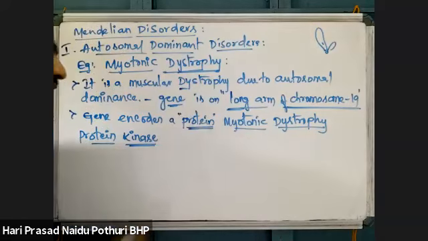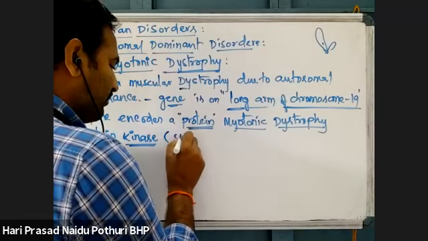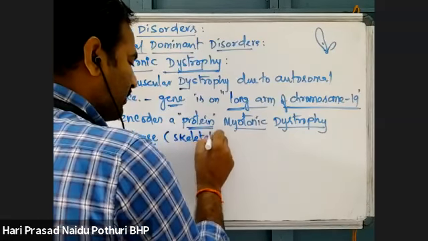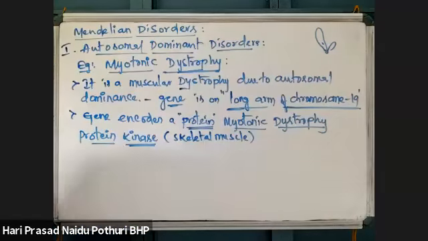That protein has enzyme activity, which is called myotonic dystrophy protein kinase, which is majorly present in skeletal muscle.